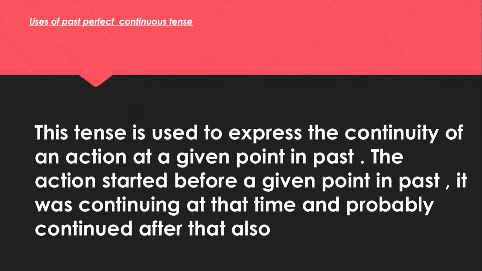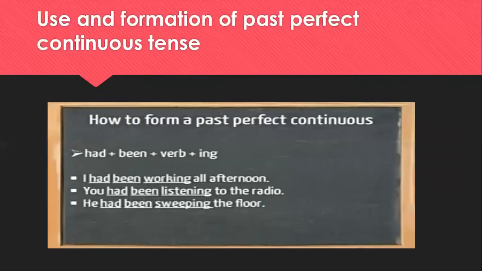And also, if I say that it was continuing at that time, it probably continued after that also. Okay.